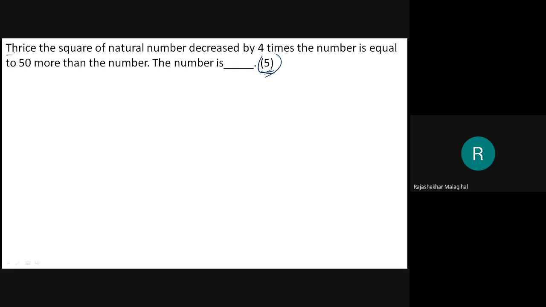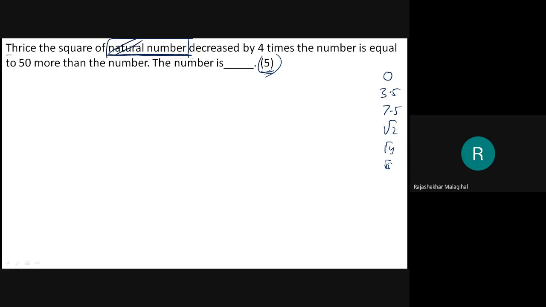Now concentrate on this. Thrice the square of natural number. The question paper setters are very intelligent. Therefore, they have to tell the natural number. Natural number means the student should not use 0, and should not use fractions like 3.5, 7.5, or roots like root 3, root 4, root 5. They are forcing you to consider natural numbers. Okay, now you understood the meaning of that. You avoid this word natural.